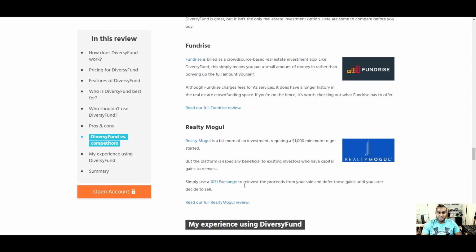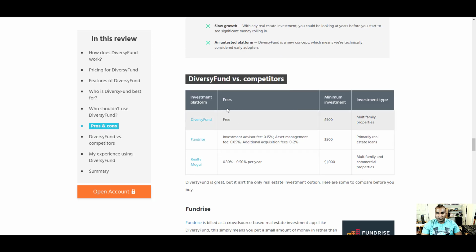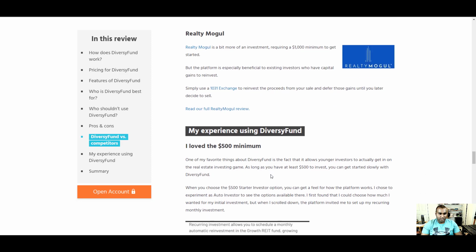let's look at what Money Under 30 says about them. DiversyFund: free, $500 minimum, multifamily properties. Fundrise: investment fees of 0.15, asset management fees of 0.85, additional acquisition fees of 0 to 2%, $500 minimum, primary real estate loans. They provide loans here, so okay, versus them managing it. Realty Mogul, right? It's $1,000 now, okay. 0.3 to 5% per year, and multifamily commercial property. They might be competing with Realty Mogul. Okay.